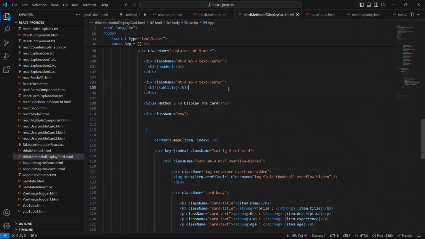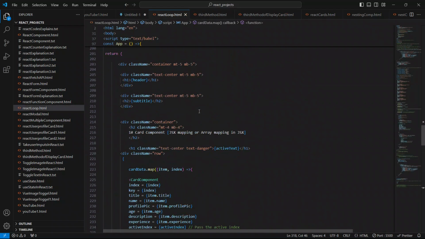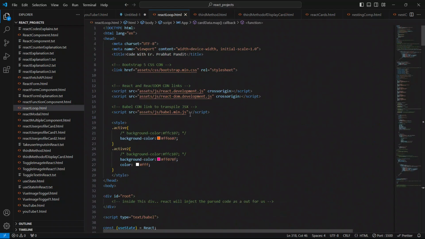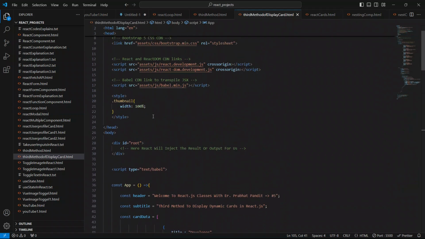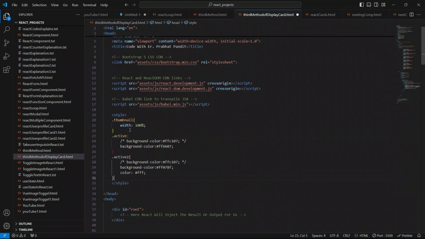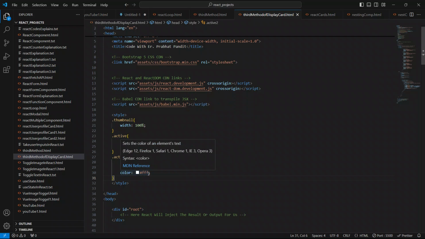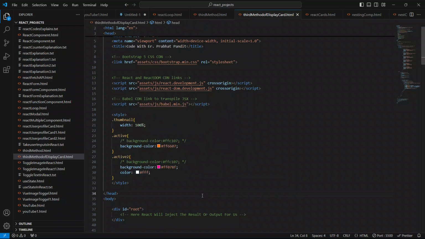So I'm going to copy the CSS only from here, just to save a little bit of time. Copy this CSS from here and come up here. I will explain it; there is no rocket science in this CSS. It says only the background is this, the background color is this, and the color is white for the text.